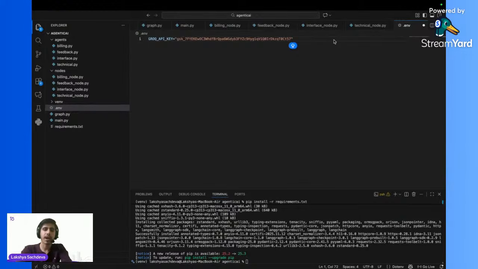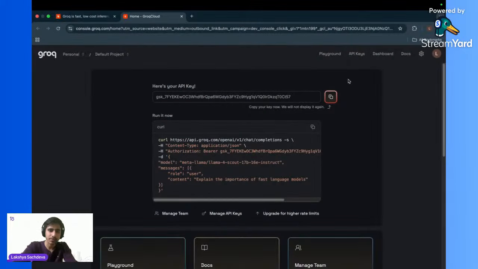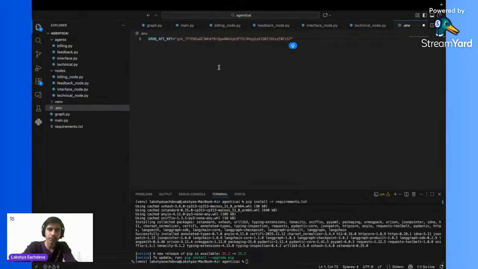This is my API key, but you can create your own because it is totally free of cost, at least for the beginner level. Remember to copy the API key and paste it in your .env file.